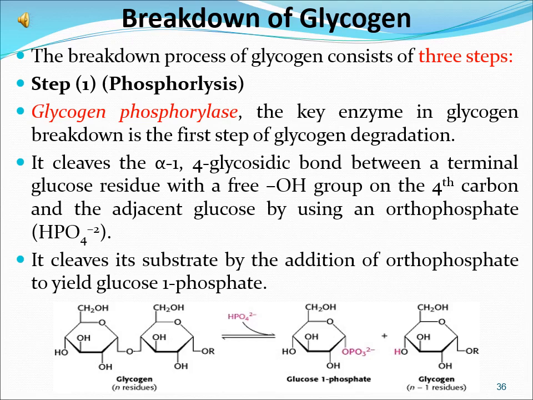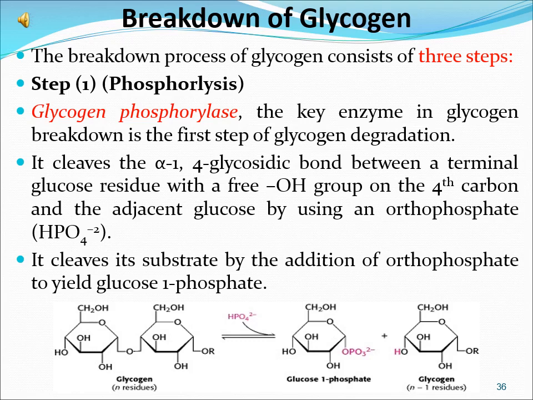Now the breakdown of glycogen. The breakdown process of glycogen consists of 3 steps and uses 4 different enzymes. Step 1, phosphorylases. Glycogen phosphorylase, the key enzyme in glycogen breakdown, is the first step of glycogen degradation.